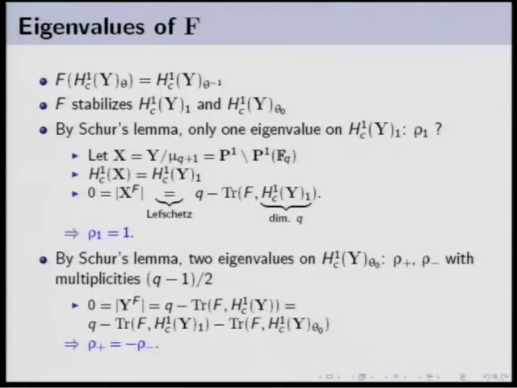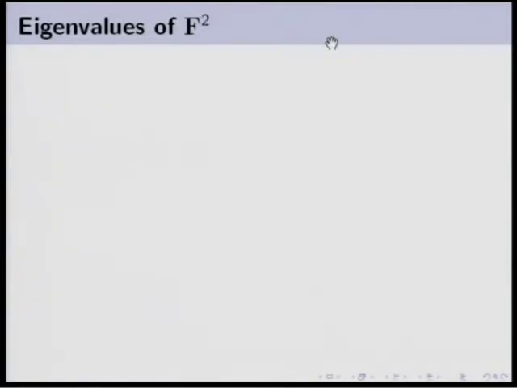And this tells you that rho plus and rho minus are opposite to each other because they have the same multiplicity. Okay? Well, but we have only one piece of information between these two eigenvalues. We don't know exactly what they are. It will be useful later for proving some Morita or derived equivalences using this variety. Well, so for computing rho plus and rho minus exactly, we need to compute the eigenvalues of f square. Let's go a little bit further.